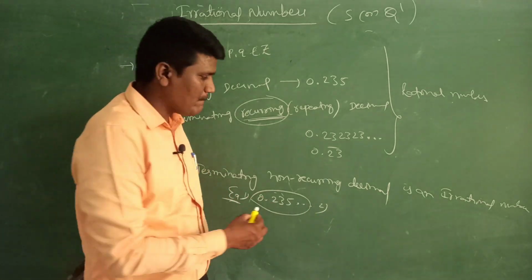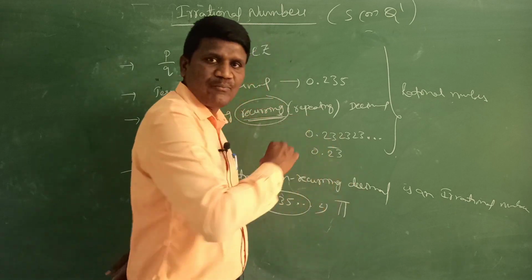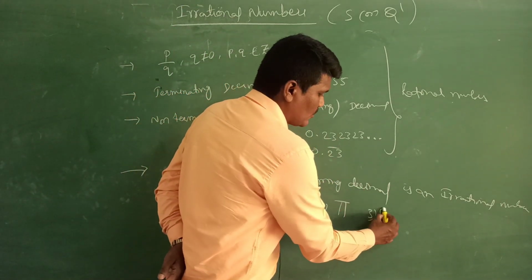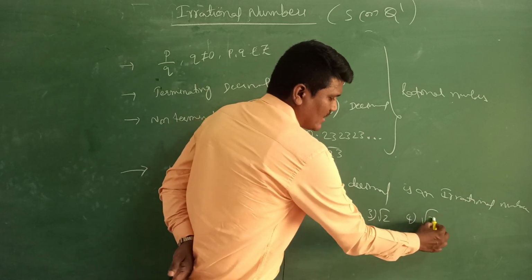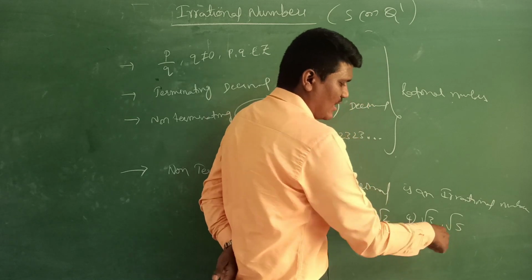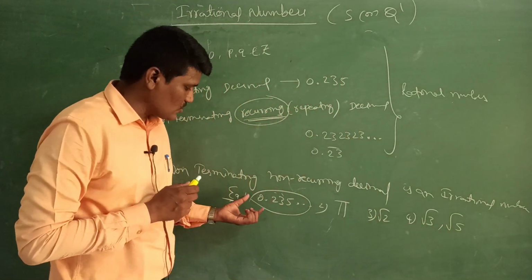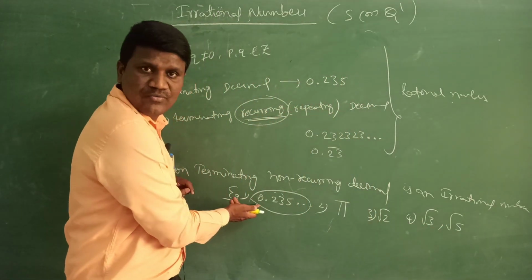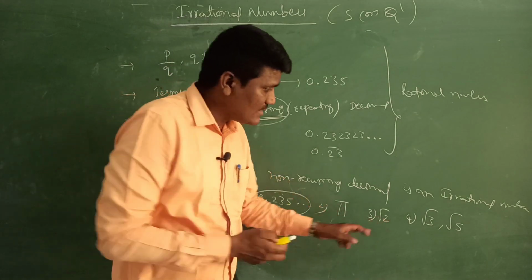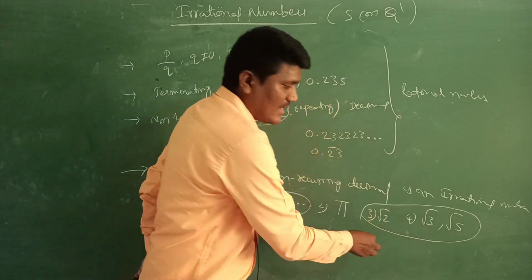Or else I can take the important example, pi. All of you know what pi is, right? Or else you can take root 2, root 3, even root 5. These are all irrational numbers. This is one type of irrational number, and these are called irrational numbers.